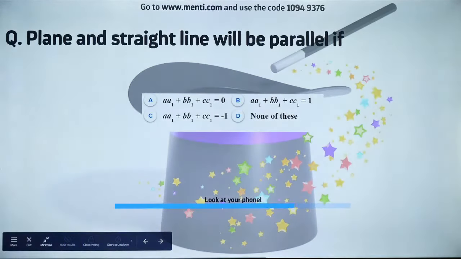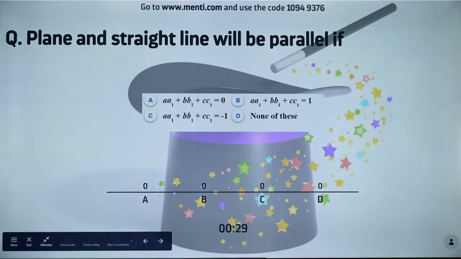When will a plane and a straight line be parallel? A, B, C are the direction ratios of the plane. A1, B1, C1 will be the direction ratios of the line.